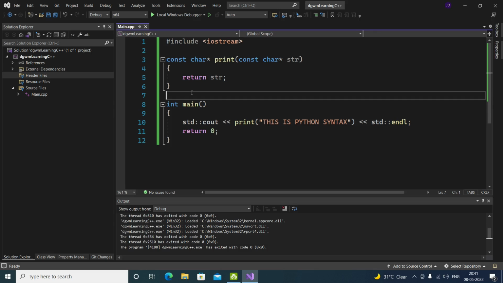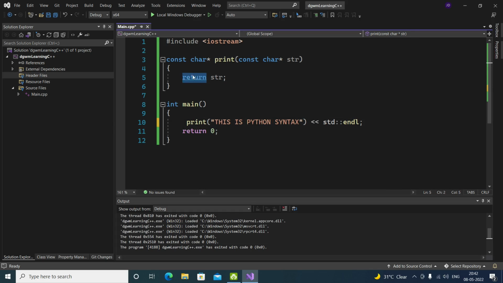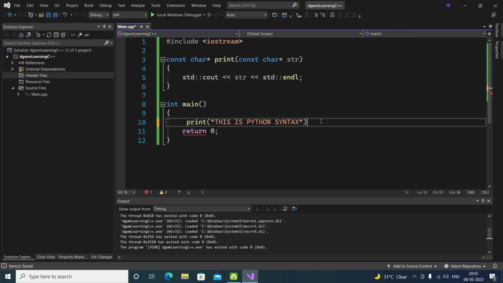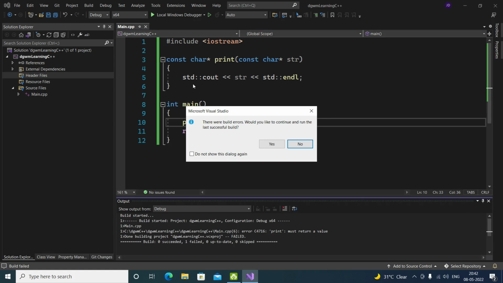But if there are a lot of arguments, first of all you're going to do this, and after that, inside the function, you're going to pass a lot of arguments, and it will be a whole mess. To fix that, instead of returning the value, we can just put the print there, and this code over there will also work as it is.